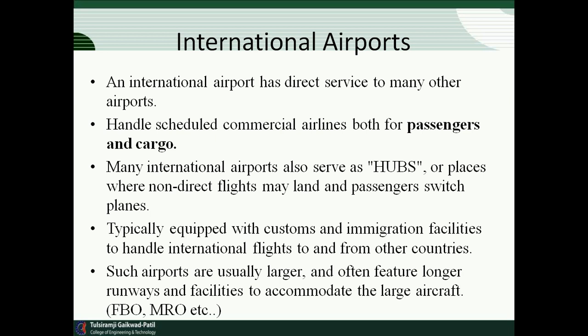These are some features of the international airport. An international airport has direct service to many other airports and handles scheduled commercial airlines for both passengers and cargo. Many international airports also serve as a hub, a place where non-direct flights may land and passengers switch planes. They are typically equipped with customs and immigration facilities to handle international flights to and from other countries. So these are some activities carried out at an international airport.